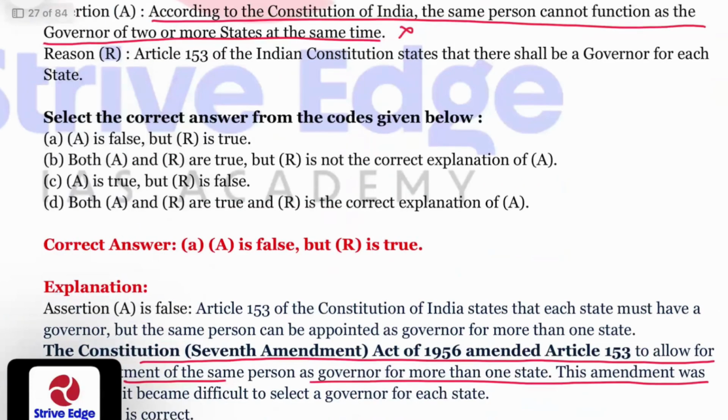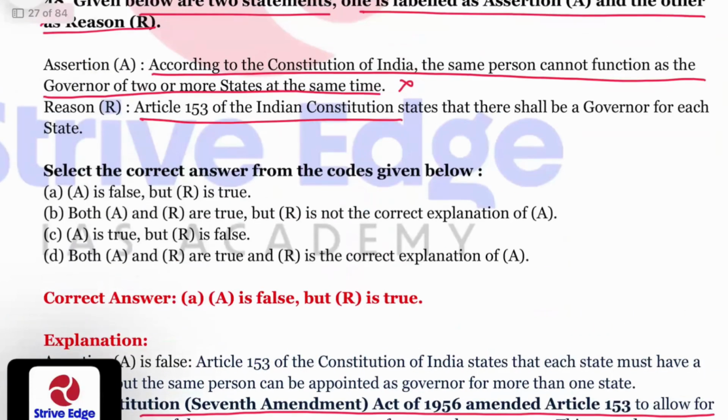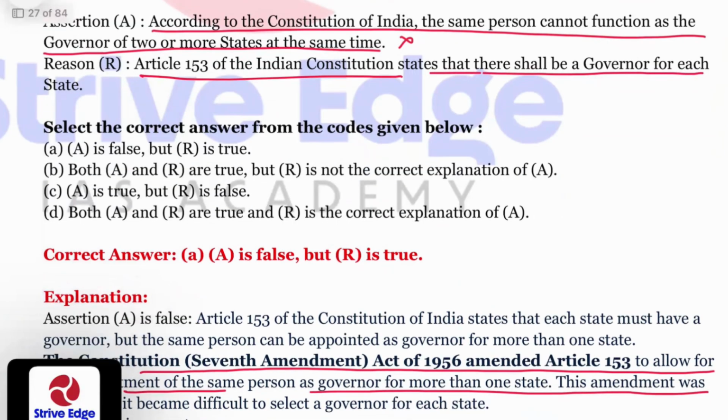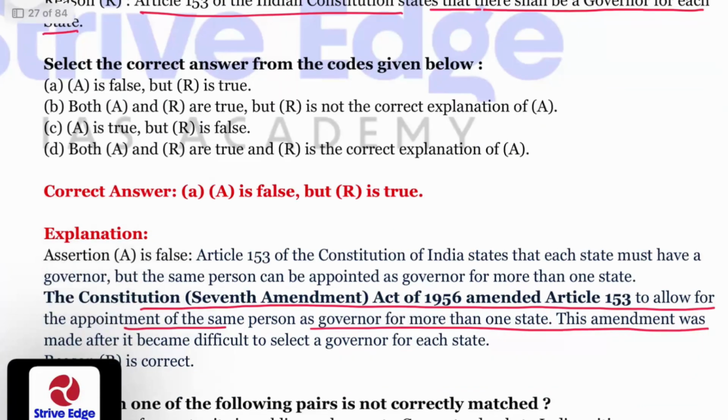Article 153 of the Indian Constitution states that there shall be a governor for each state. Article 153 states that each state must have a governor, but the same person can be appointed as governor for more than one state.